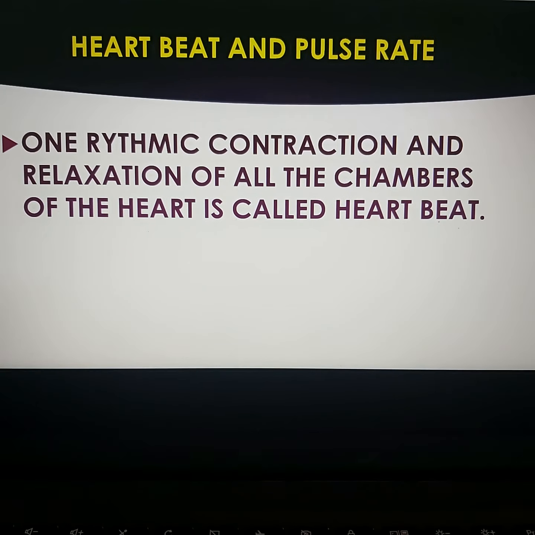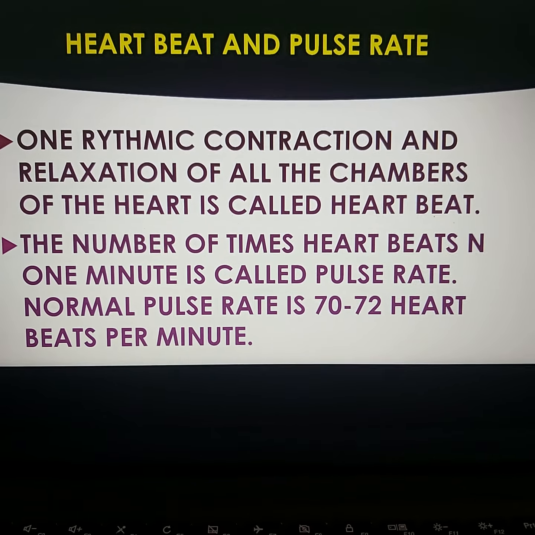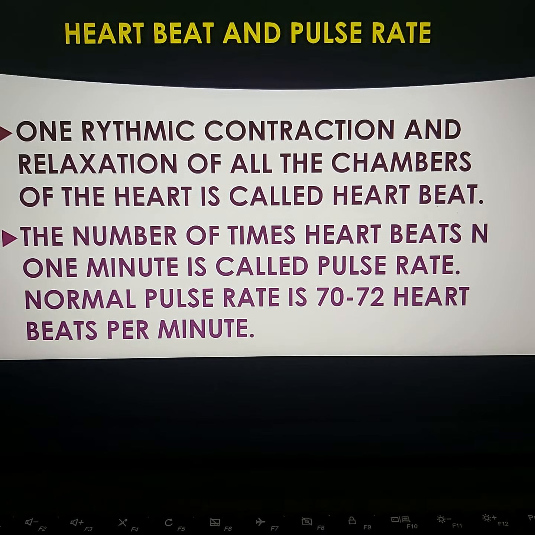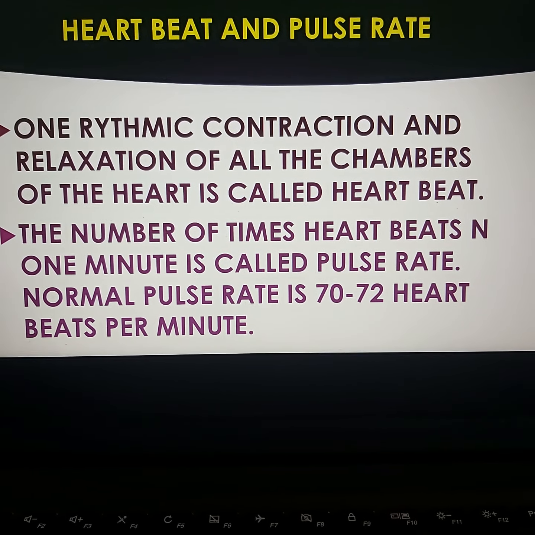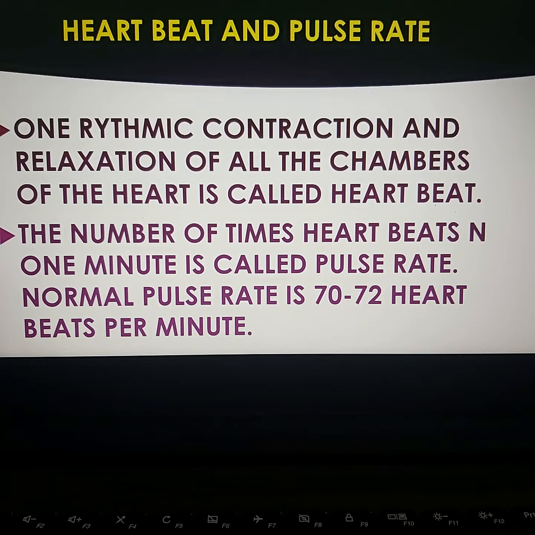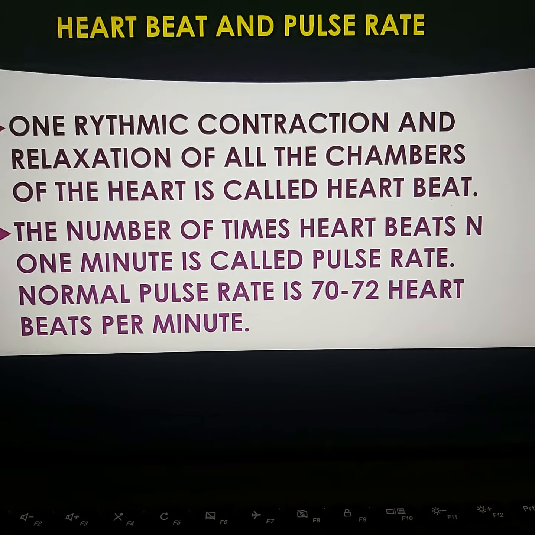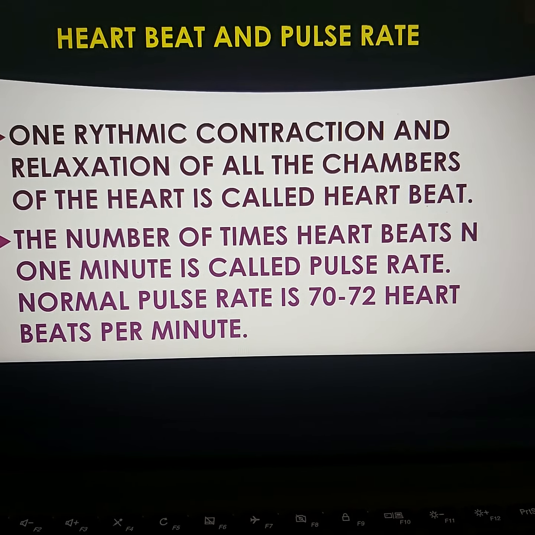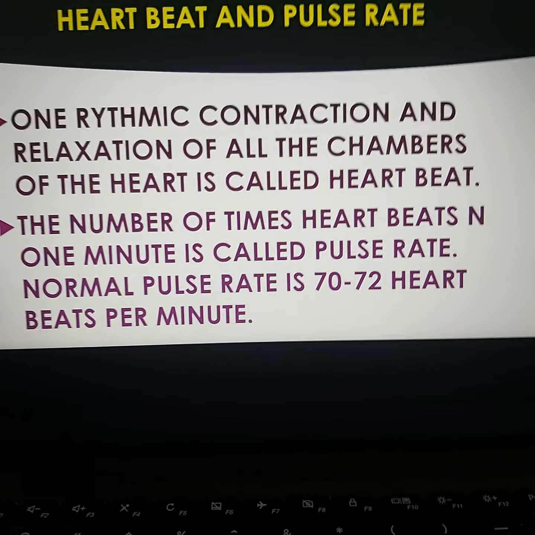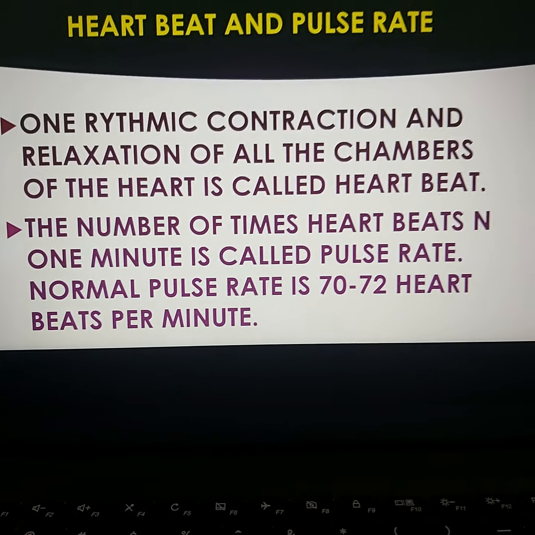Then, what is pulse rate? Pulse rate refers to the number of times the heart beats in 1 minute. In 1 minute our heart beats 70 to 72 times. This is called the normal pulse rate.